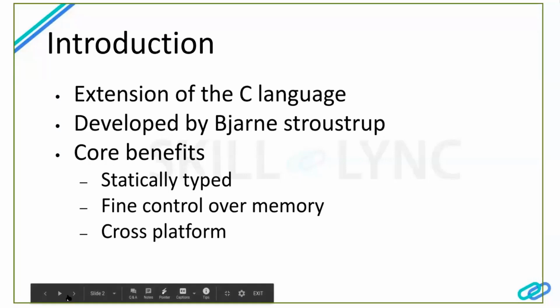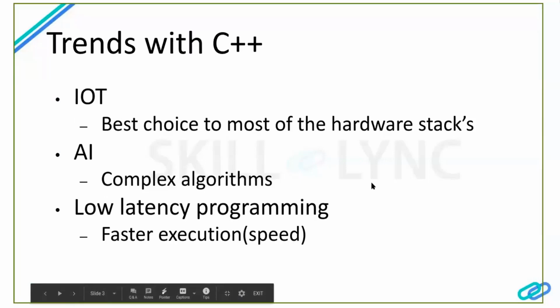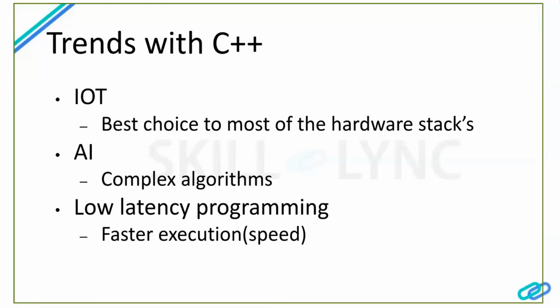Moving forward, what are the trends delivered by C++ to modern industries? Everyone knows IoT and AI are booming industries. C++ is doing the job pretty well in those domains. The IoT industry involves tiny hardware developed for simple operations, like watches and other small devices.